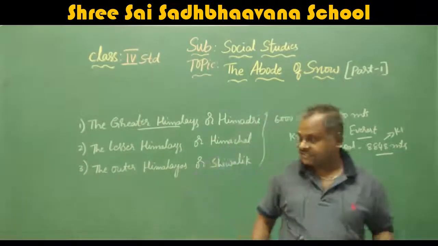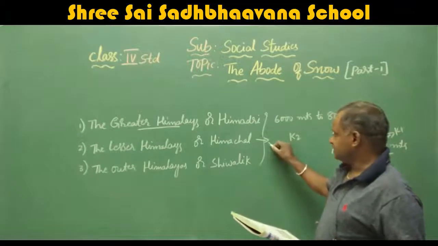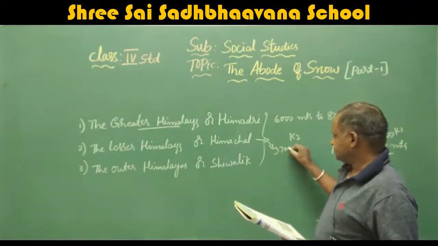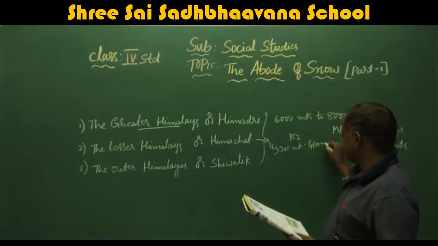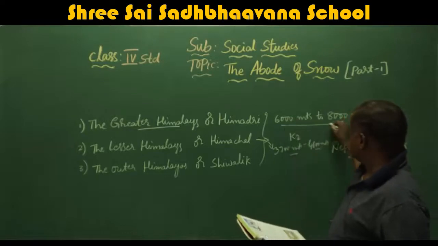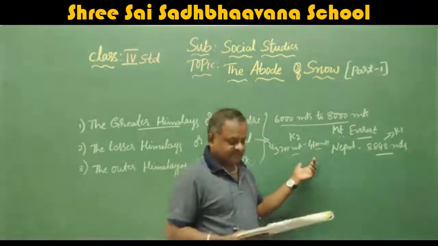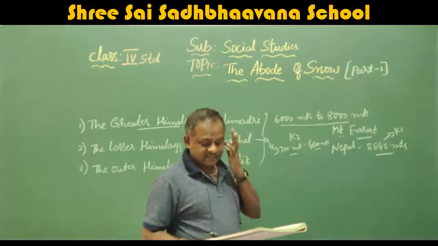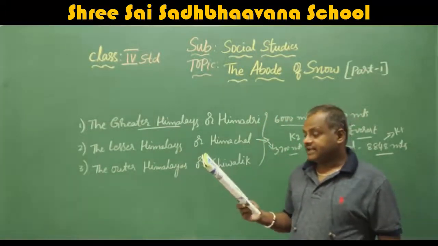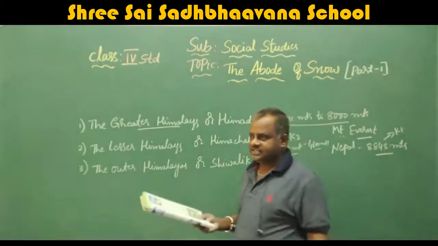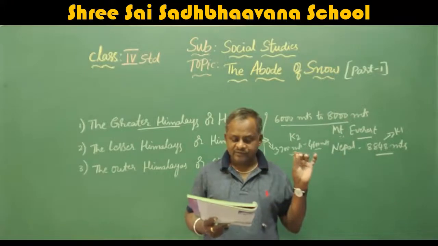Next, when you come to the lesser Himalayas, these range from 3,700 meters to 4,600 meters in height. The Himachal is a very beautiful stretch of mountains where rumbling waterfalls. That means this area is very, very beautiful to see.